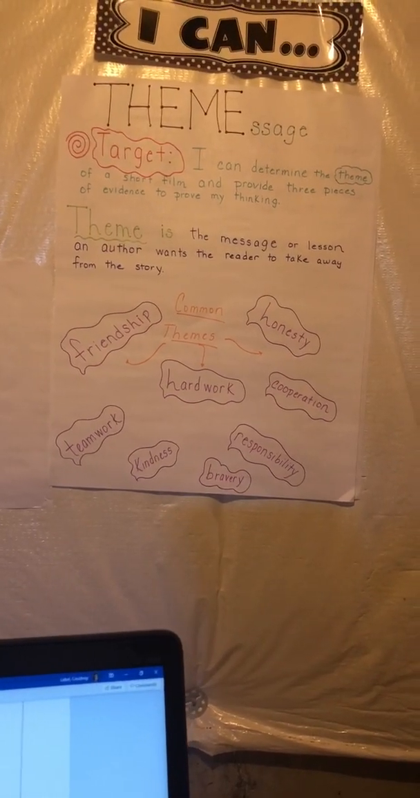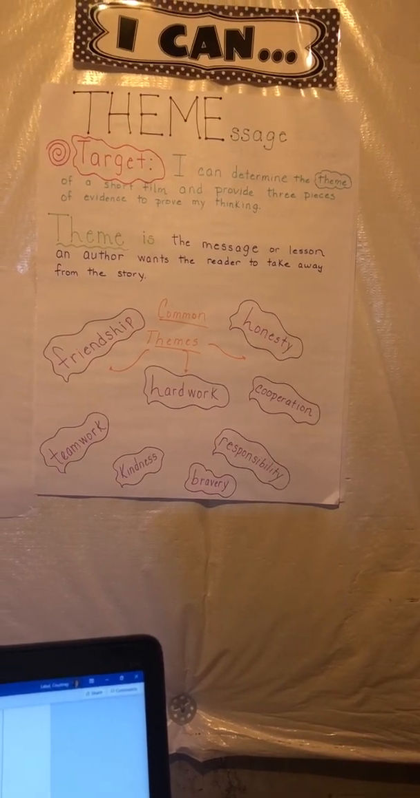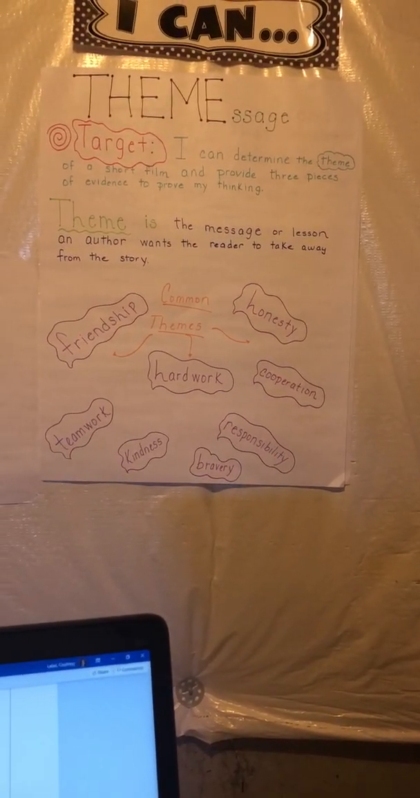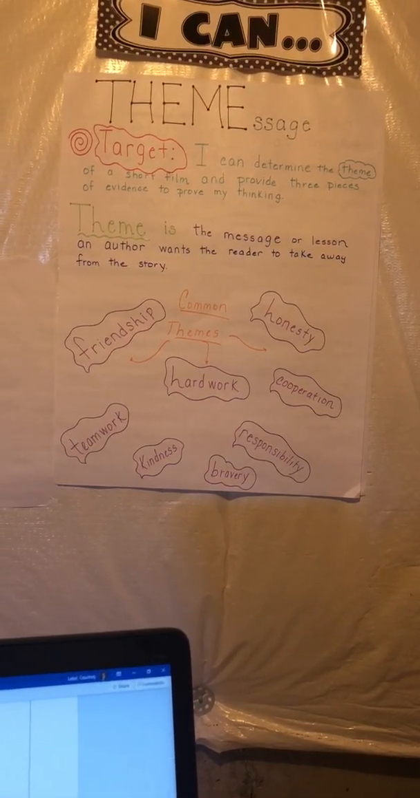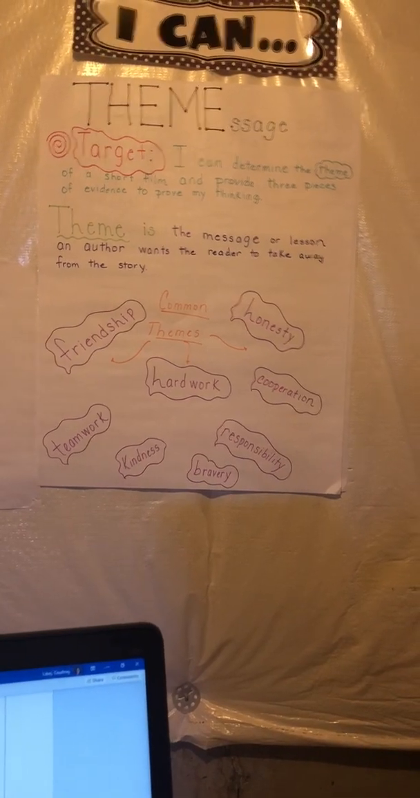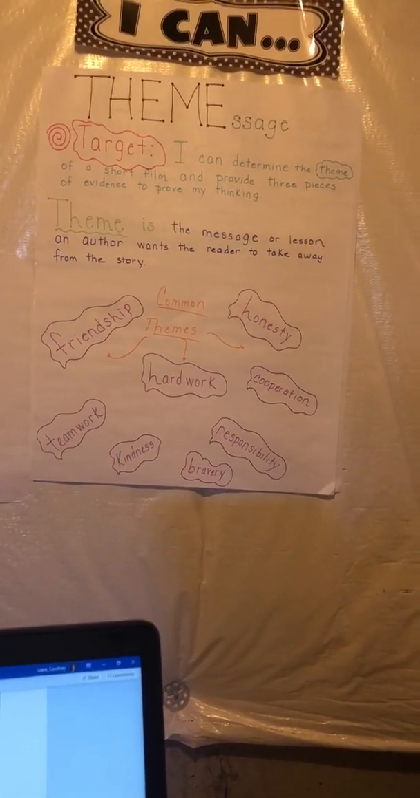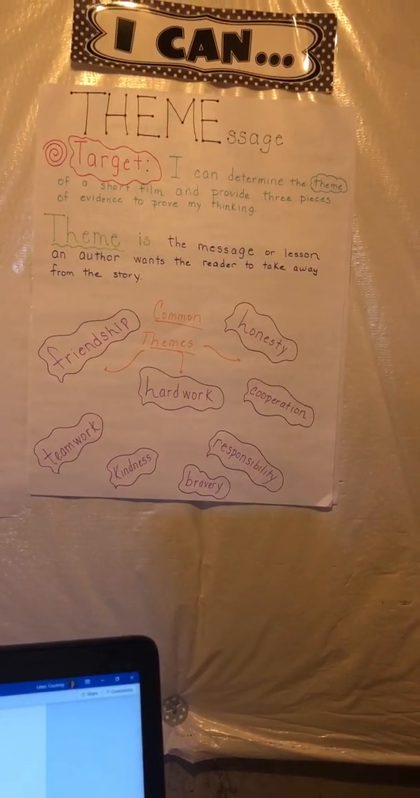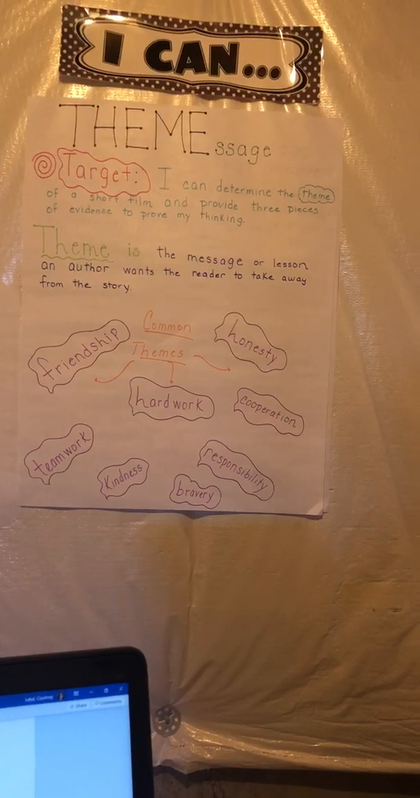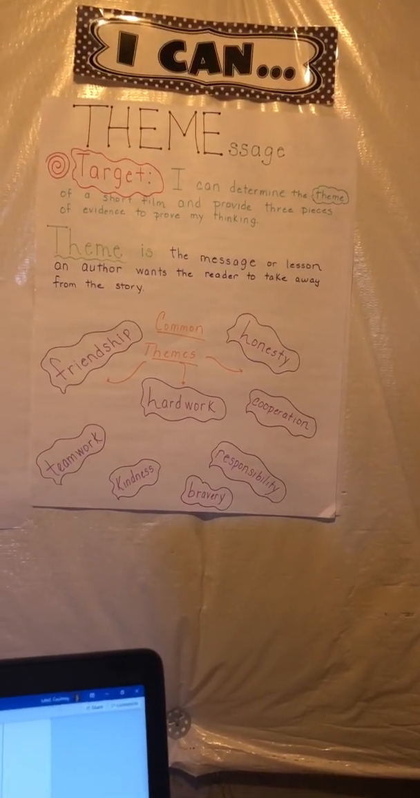So those are some strategies you can use when finding theme. Okay, after you read it, pull out those key details that stand out to you and how they help teach a lesson. So always be asking, what is the message? What is the lesson? So by this point in the week, we should be able to not only determine the theme, but also be able to give those three pieces of evidence to prove our thinking. Okay, and that's what we've been practicing all this week.